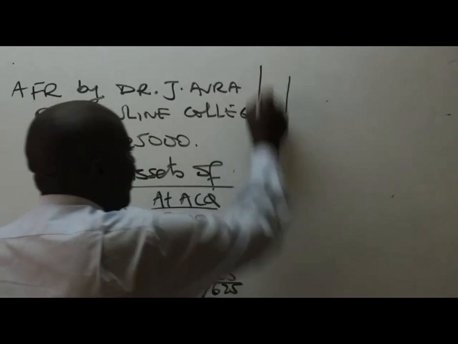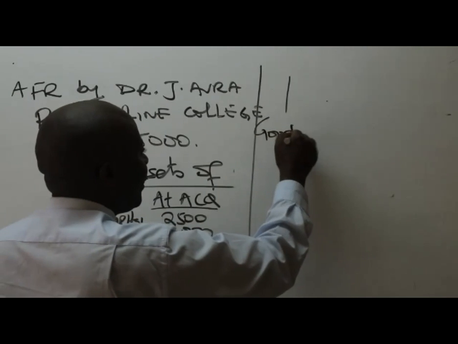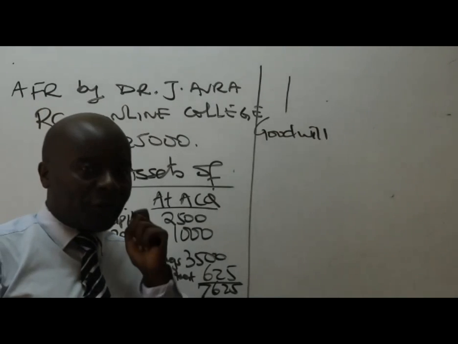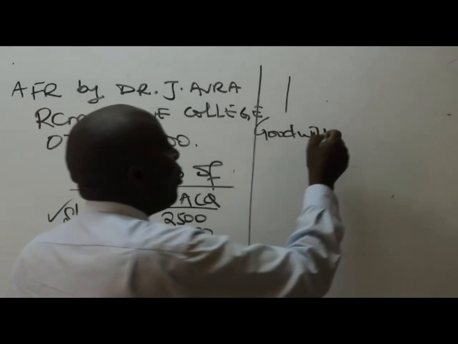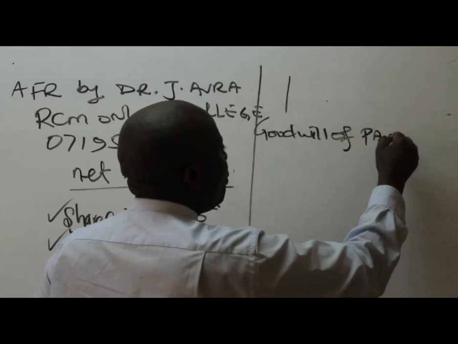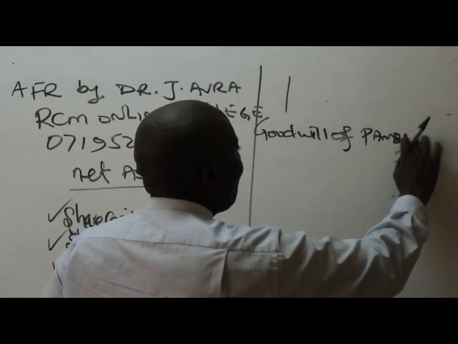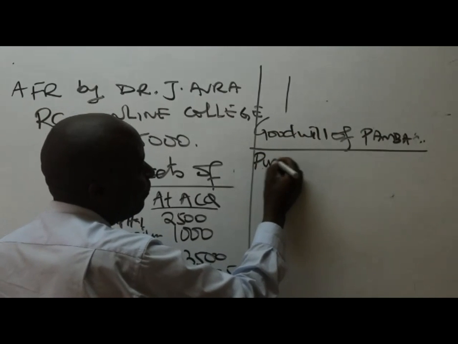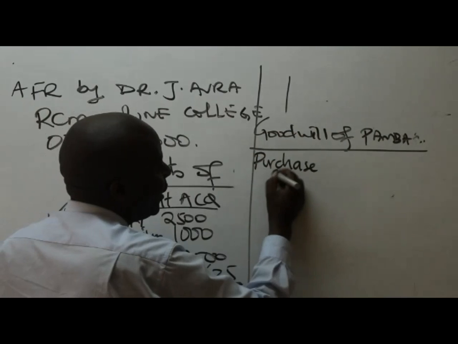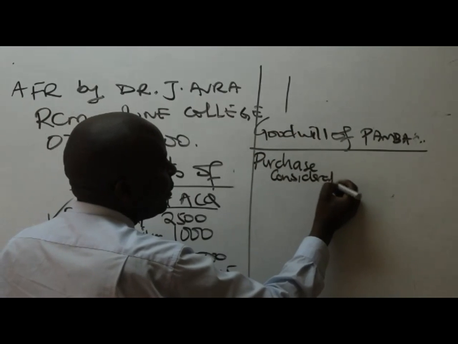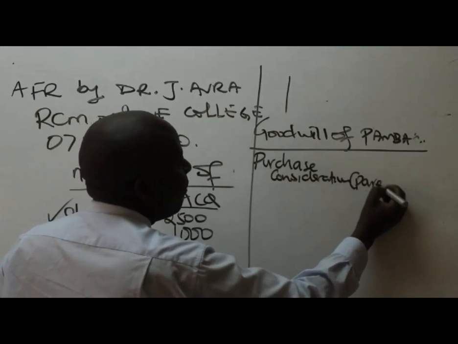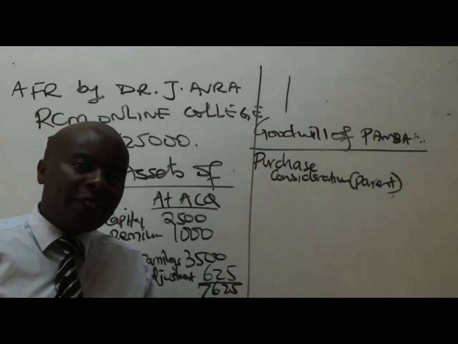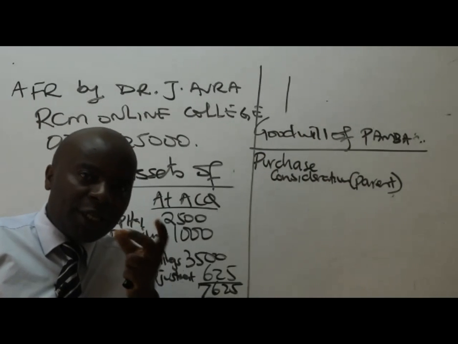So give me the goodwill of the first subsidiary. Remember, we only compute goodwill of subsidiaries. So the goodwill of Pamba Limited. I'll pick the purchase consideration, which was given out by the parent. For the parent to acquire 80%, how much, if it's cash, do they give?